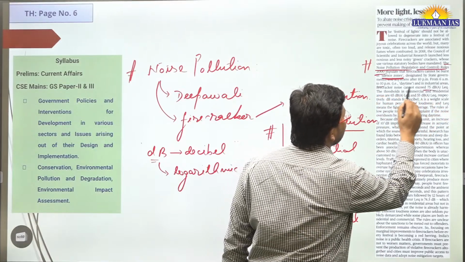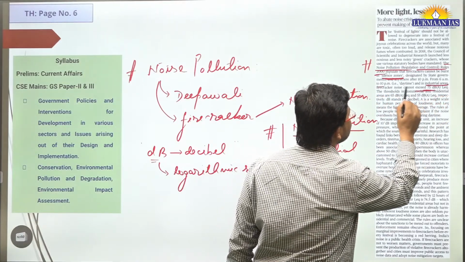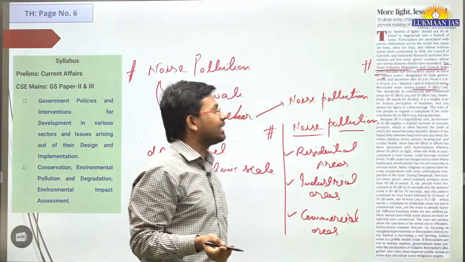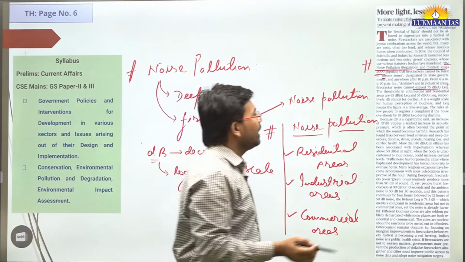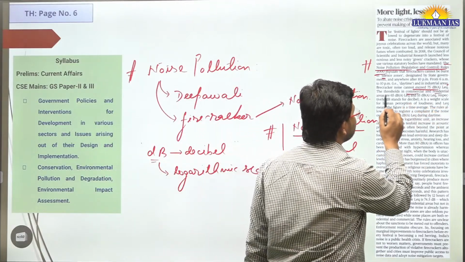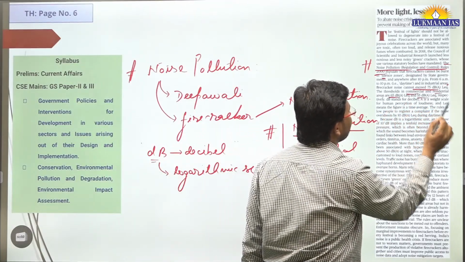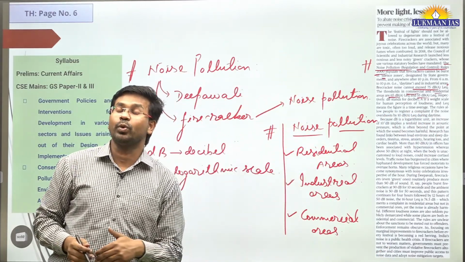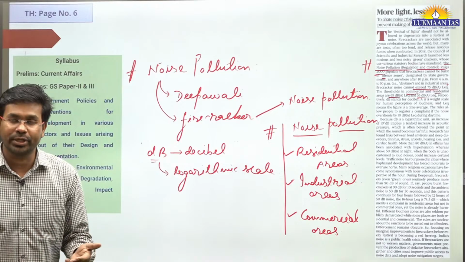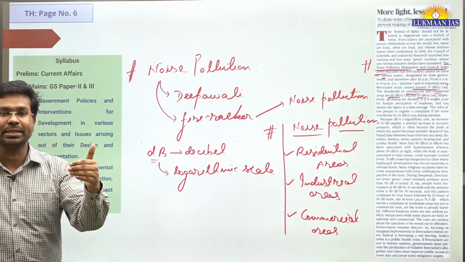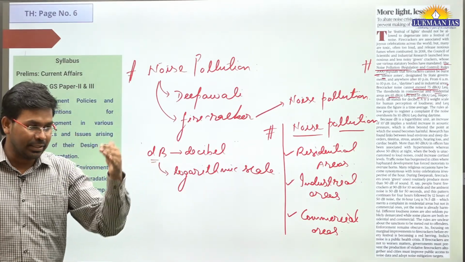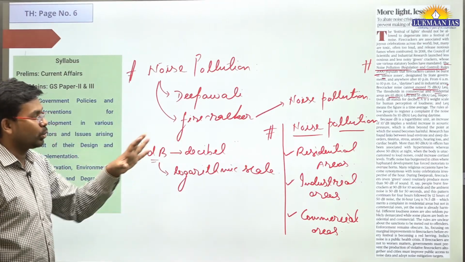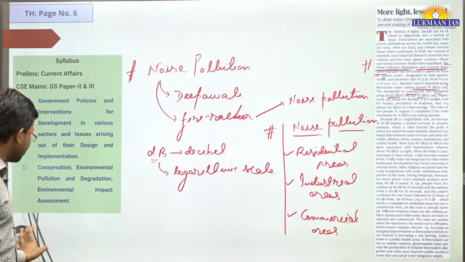In industrial areas the noise cannot exceed 75 dB, and in commercial and residential areas it is 65 dB and 55 dB respectively. So in this article they have mentioned the allowable noise during different time periods and in different areas, whether residential, commercial or industrial. Go through this article to understand these figures.